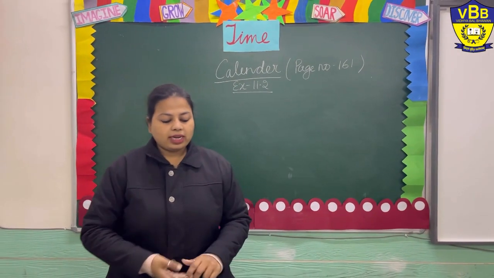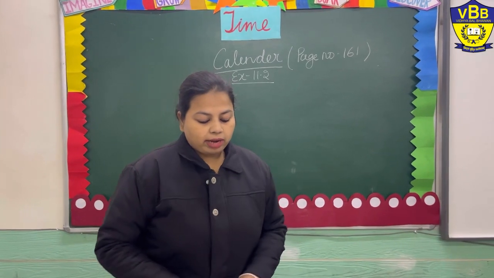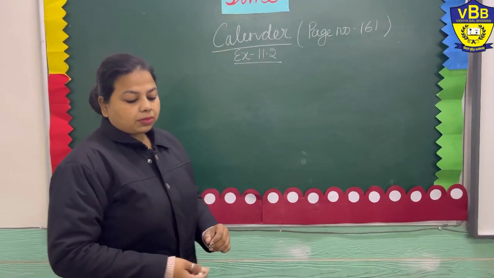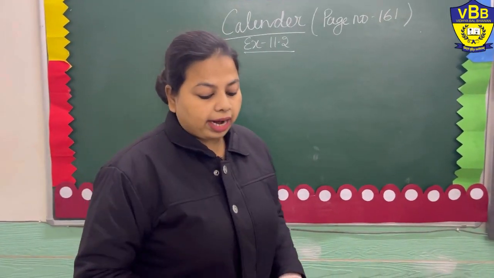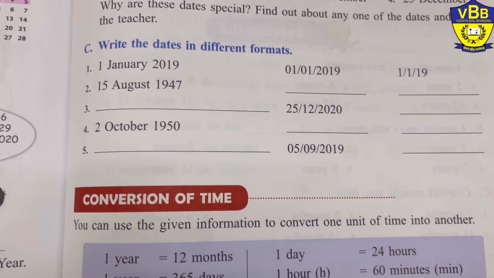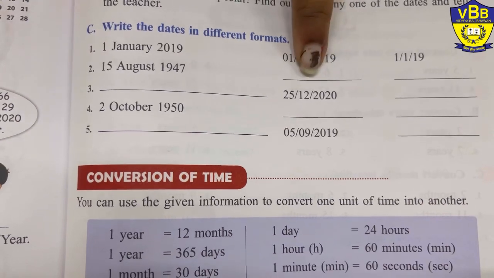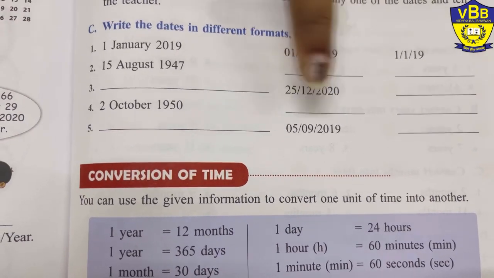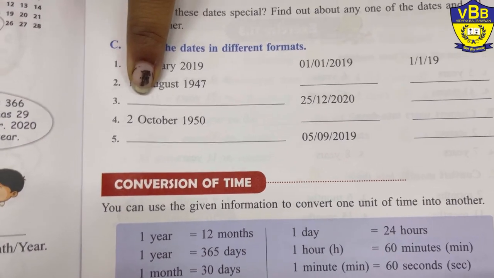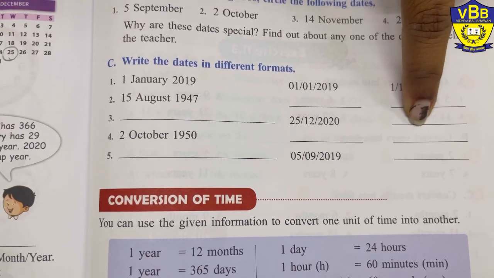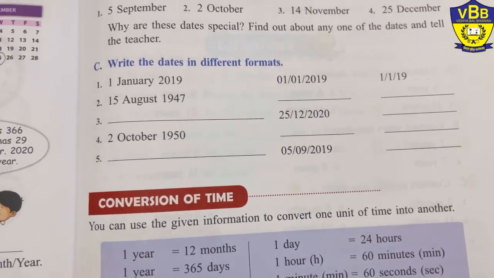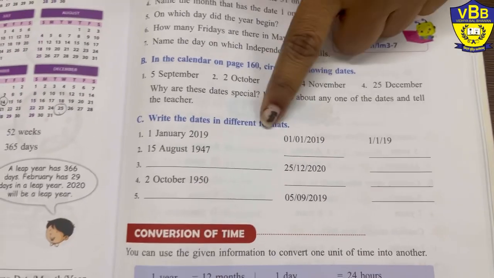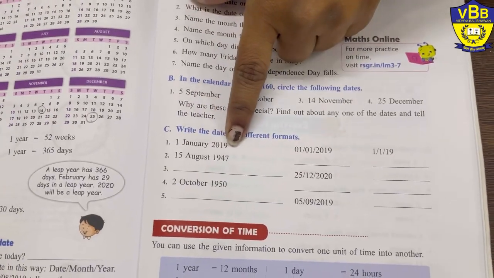Okay, so first one is already given. We have to write down the third one. And which one we need to write over here? We need to write over here the dates given over here. So we have to write down this date over here in the word formation and over here in the short form. Okay. So the first one will be 15 August 1947.